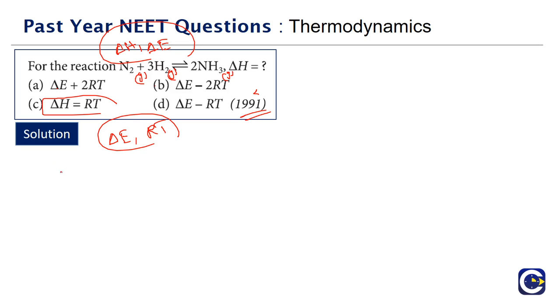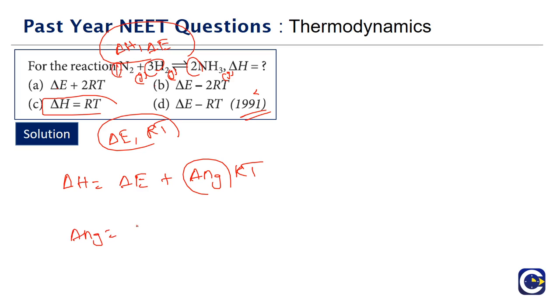Okay, so we cannot straight away tell the value of delta H, because for a chemical reaction we have a relation between del H and del E. What is it? Del H is equal to del E plus del Ng RT. What is del Ng? Change in number of gas moles. Here on the product side we have 2 gas moles, on the reactant side 3 for the hydrogen and 1 for nitrogen, totally 4. Means del Ng will be 2 minus 4, which is equal to minus 2.